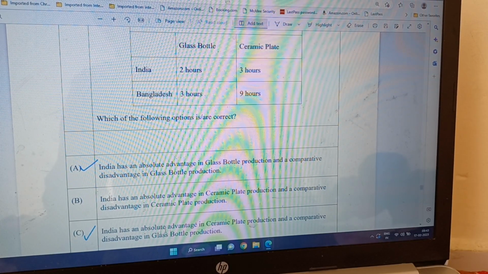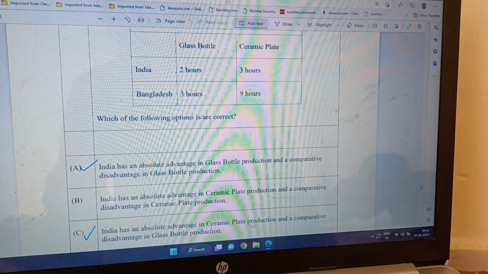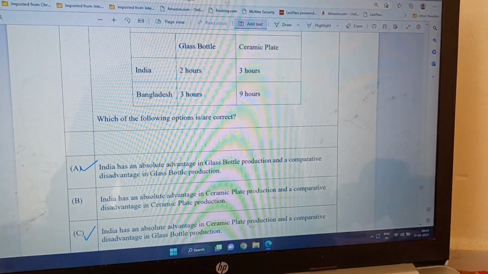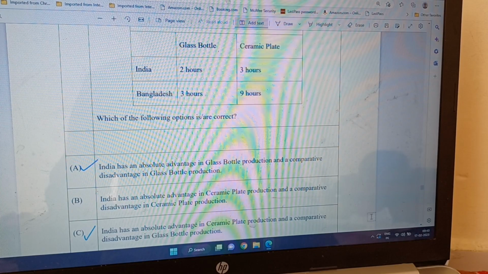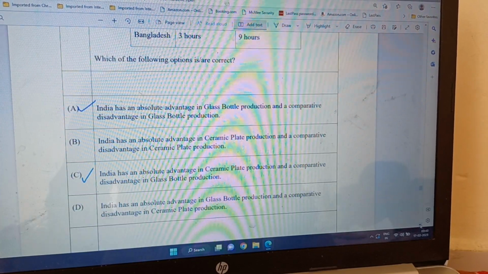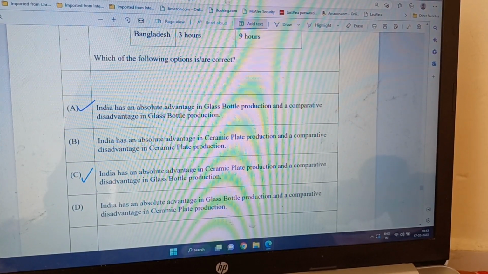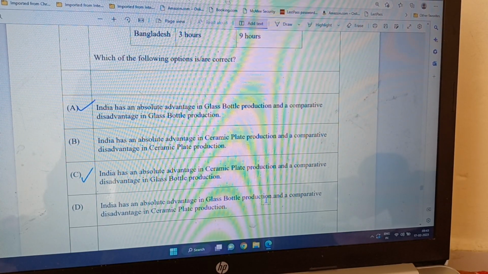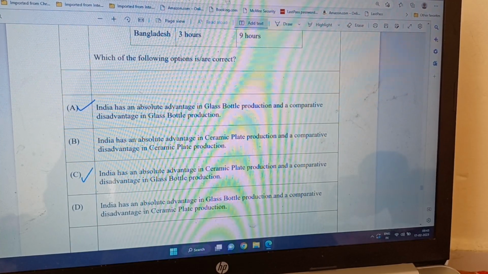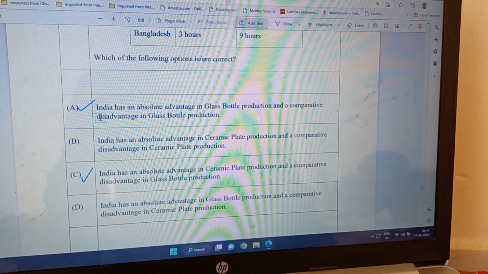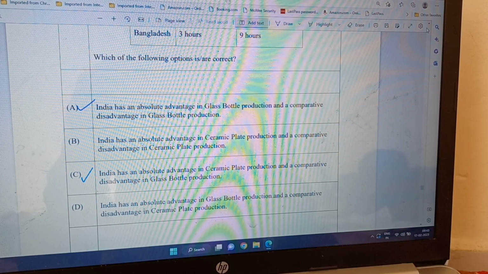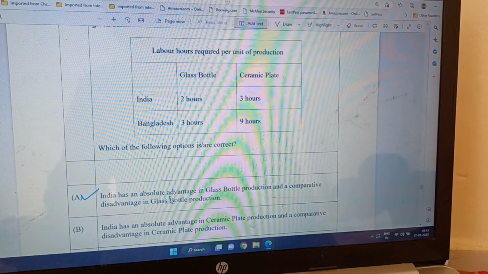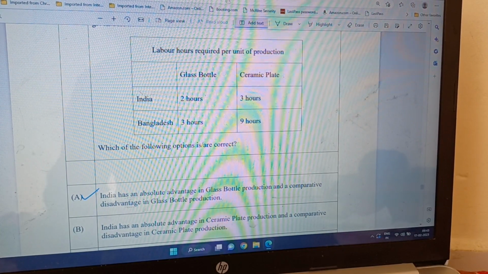And a comparative advantage in glass bottle production. No, so this answer is actually not correct. So what I have marked, actually they are not correct. And the last one: India has an absolute advantage in glass production. Yes, because it can produce cheaply, and a comparative oh, okay, now I saw it is not advantage, actually disadvantage. That's why I had marked it like that. So actually it is correct. A is correct because it is not advantage, it is disadvantage.